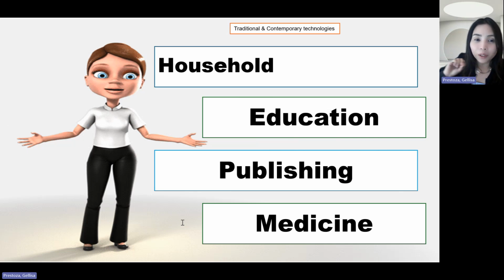So, very manual siya. Unlike today, with the use of laptop, personal computer, and then just connected to a projector, the learners can now easily see the presentation, just like what we're doing right now. So this is also an example of contemporary technology.